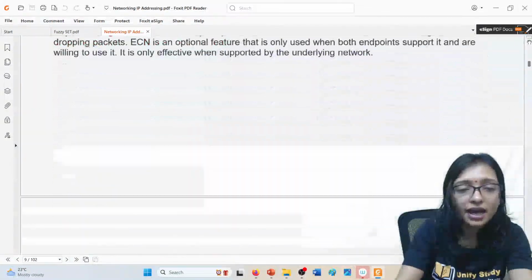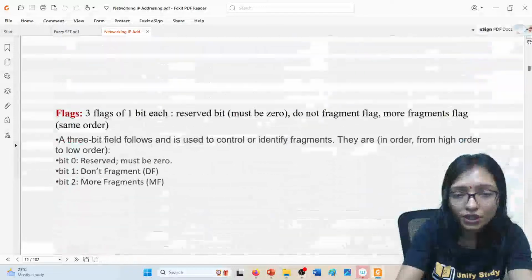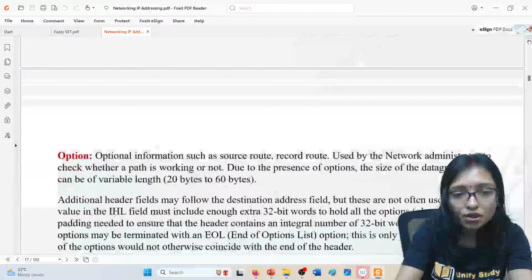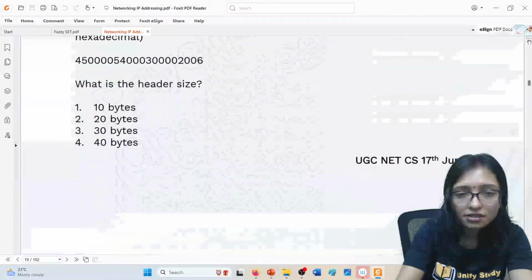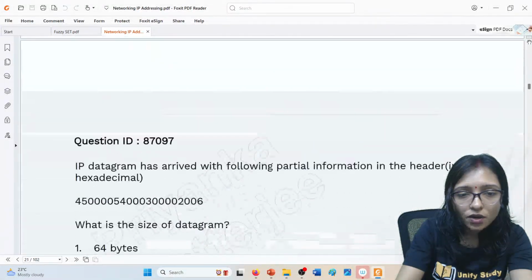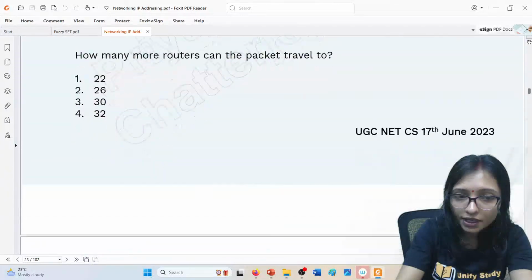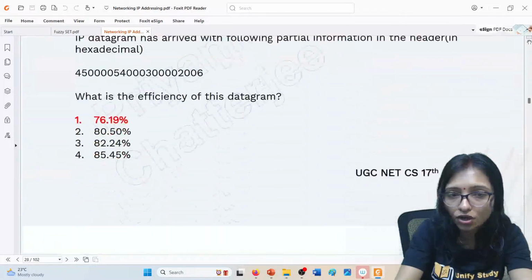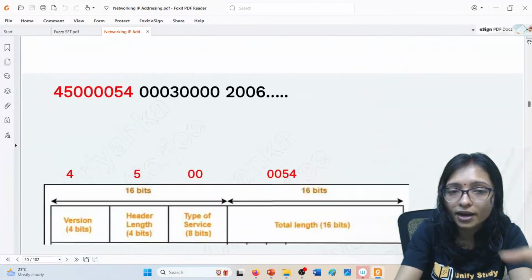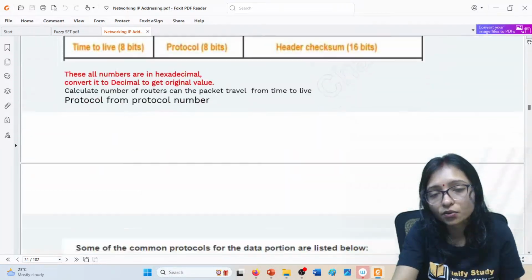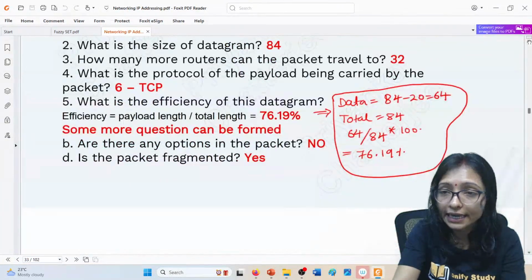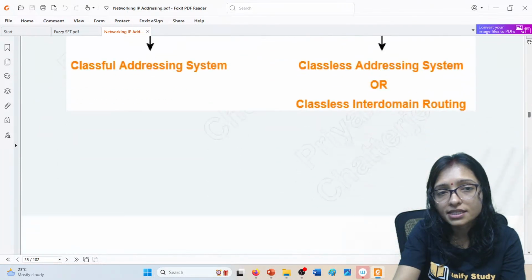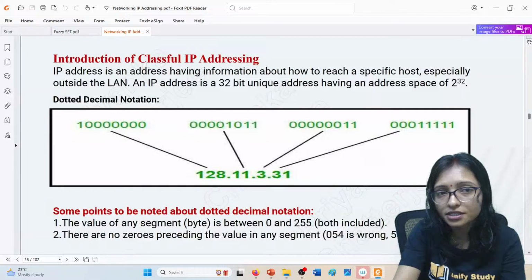And other than that, just now the area you got the question from is class. So here I am showing you the class. This was the question, but I already explained it. This question is already there in the 45 days crash course, and I am not repeating the same question. From the IPv4 header format, one question was there in previous years, and I already explained that question. You can watch it. And here in subnetting, you can see classless and classful addressing, how we are doing